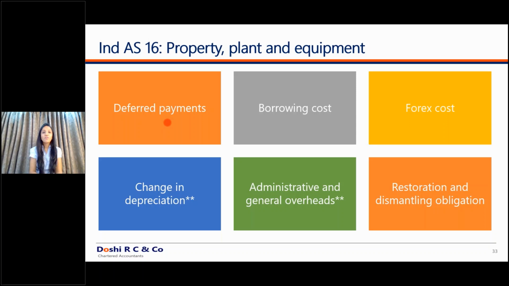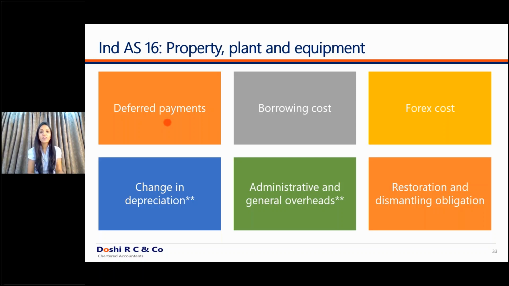The second difference linked to the borrowing cost standard is this: you would have capitalized the borrowing cost into the cost of your asset. You would have capitalized the interest component because it met the particular criteria of the borrowing cost. Under Ind AS, you will have to capitalize the borrowing cost at an effective rate of interest. What is the effective rate?